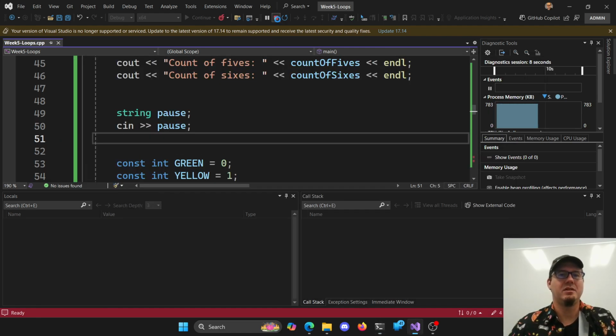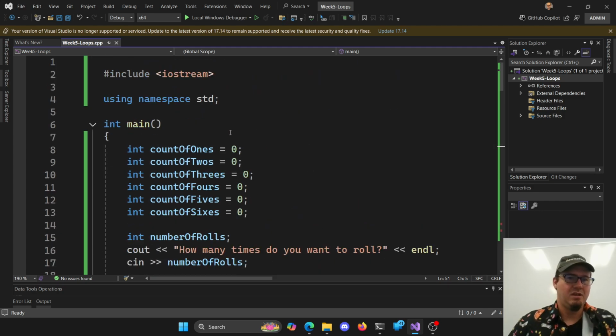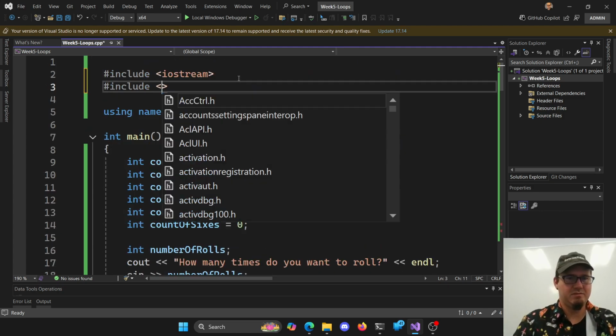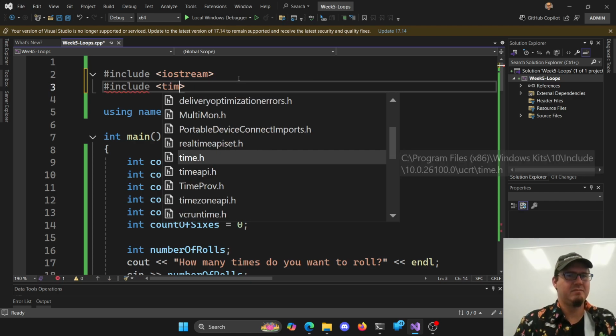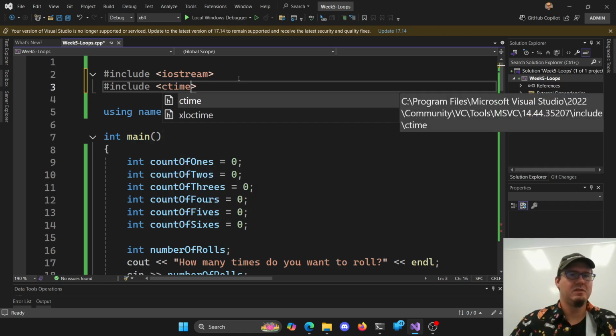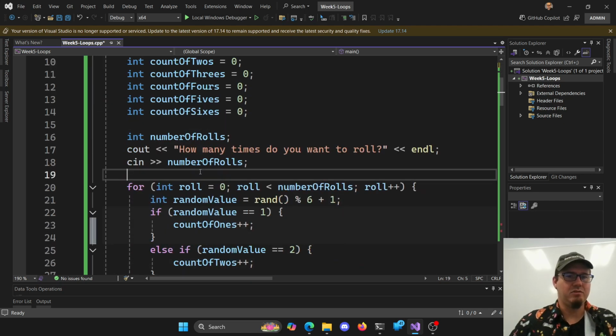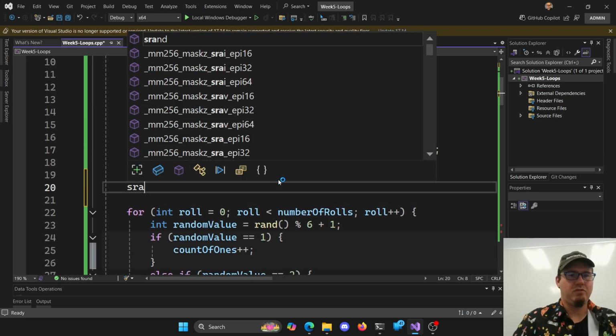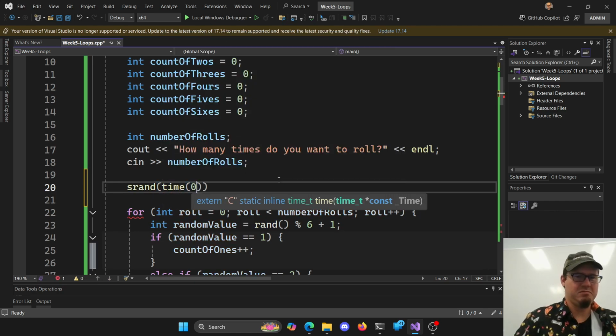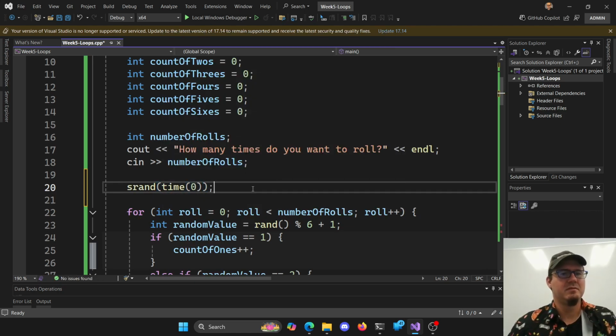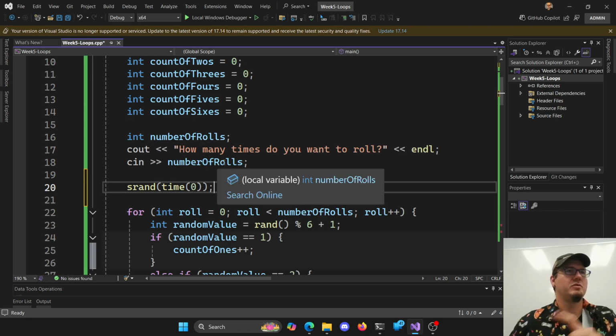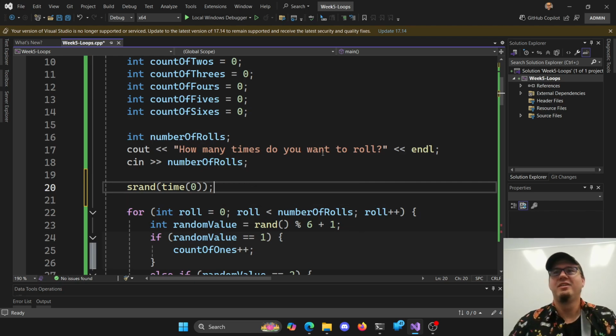We've got to seed it, right? So let's go back and seed. We have to include time or something. What was it? ctime? Yeah, ctime, and then we have to do a srand of time of 0. Is that right? I'm trying to remember what we did last time, which was when I had to Google it last time. I think that'll work a little bit better.